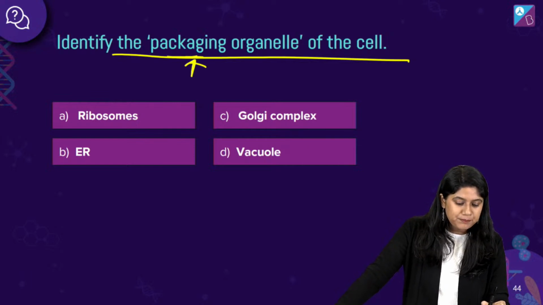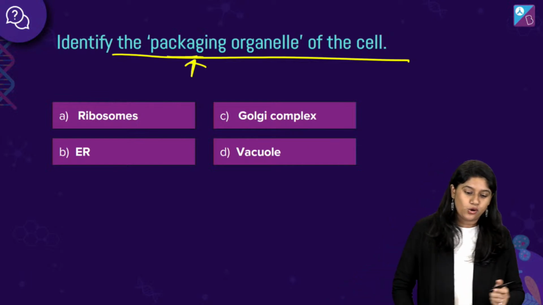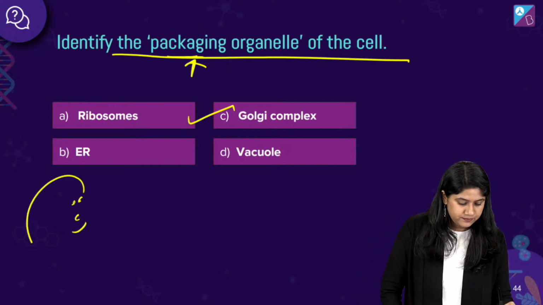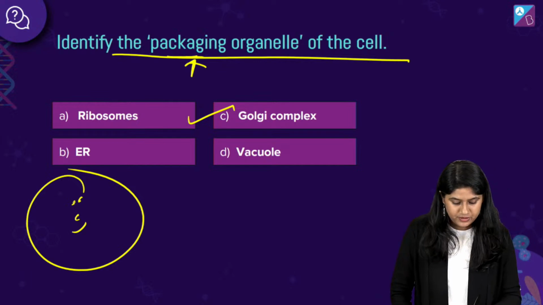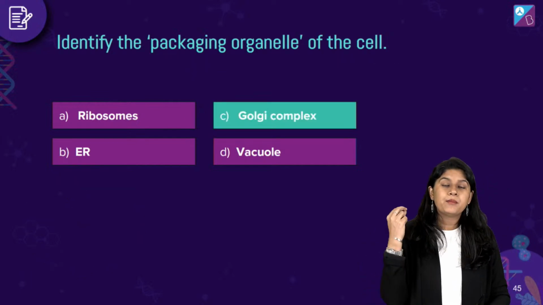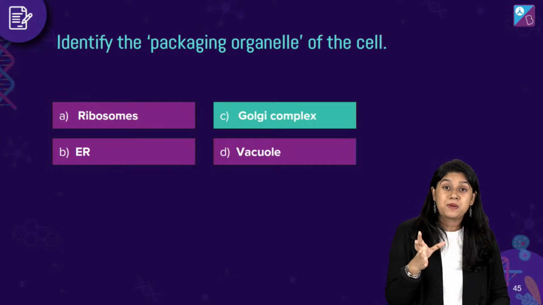Packaging organelle is what? Golgi complex, that is option number C. Very good. Awesome. That's a correct answer. So now everyone, we are done with the two important organelles that are there in the endomembrane system.